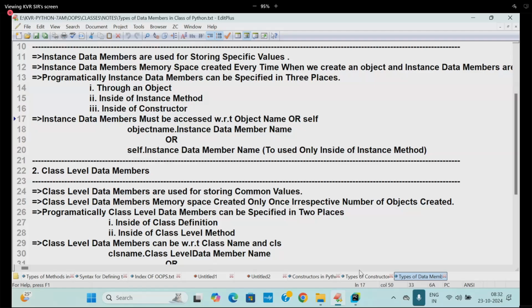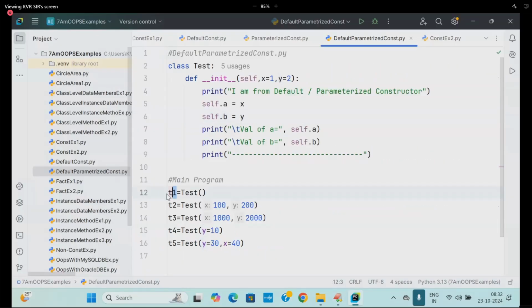Now tell me, in this case, as you understood, what is this T1 called? Object. Created with which constructor? Default. T2 is called what? Created with which constructor? So an object can be created in two ways: one is the default constructor you can use to initialize, the other is the parameterized constructor. What is the need of an object in Python? To store the data. So the purpose of an object is to store the data.